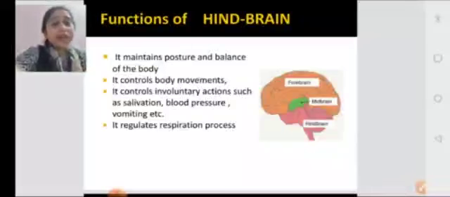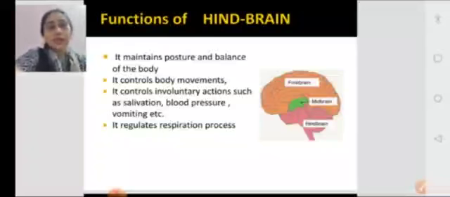Another very important function is that it regulates the respiration process. Sometimes we respire very fast, and sometimes we respire slowly. Who is controlling that? Some parts in the hindbrain. So we understand the hindbrain is a very important part in the human brain.